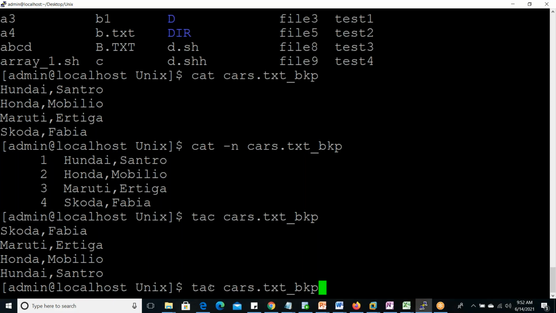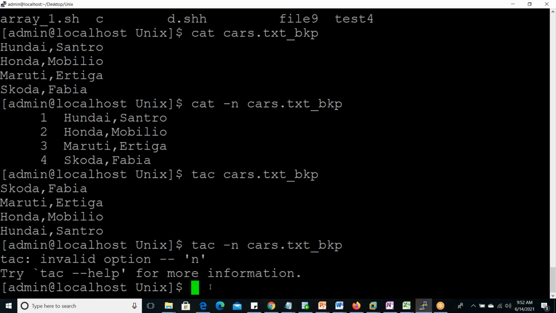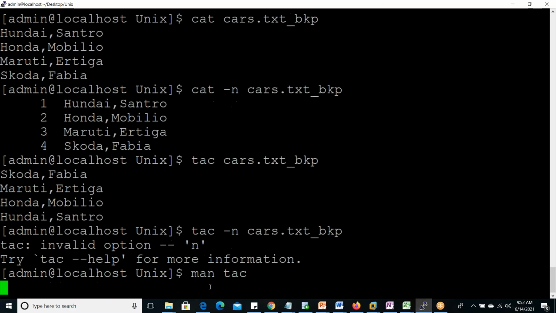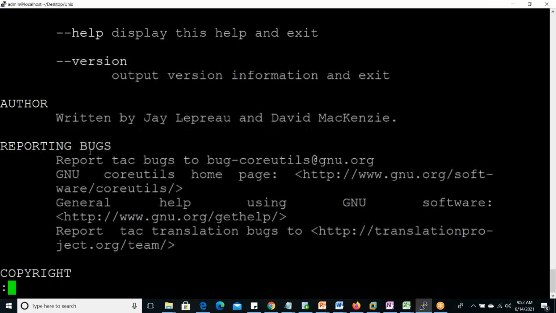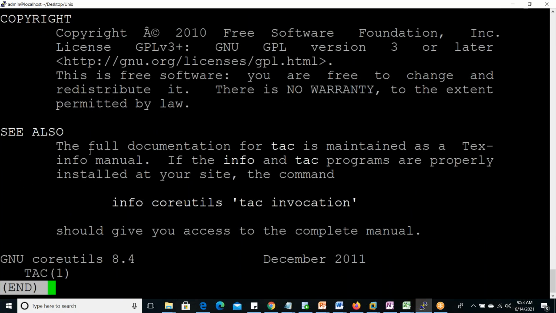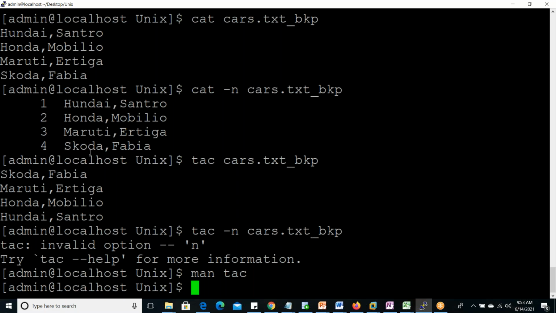And in the tac command, if you mention the -n option, it is not available. It will not work. If you check man tac, the -n option is not there, so it will not work. Quit this. Okay, so tac and cat commands are used for displaying the files.